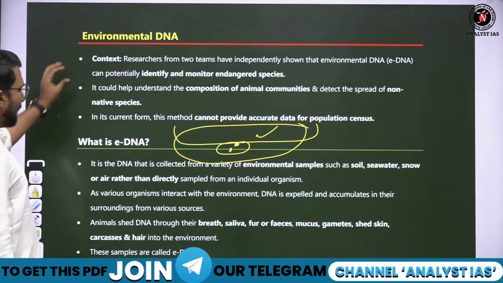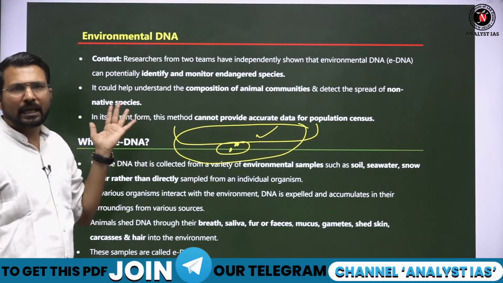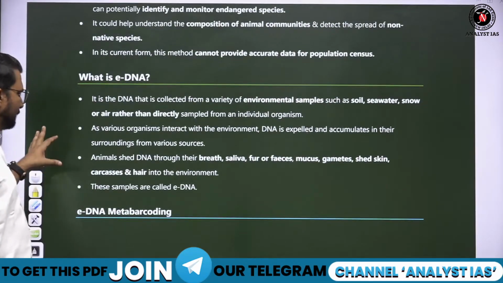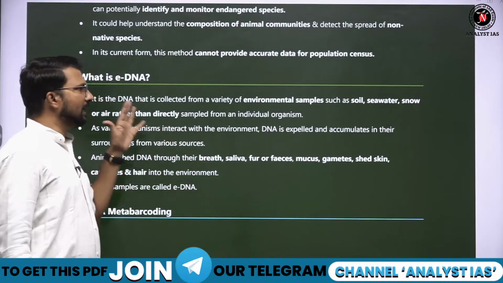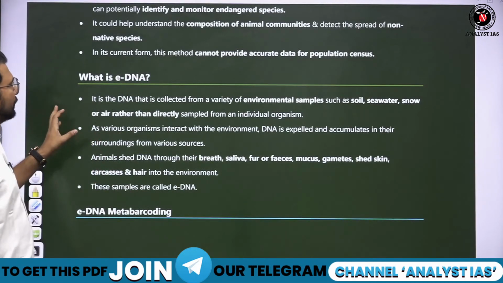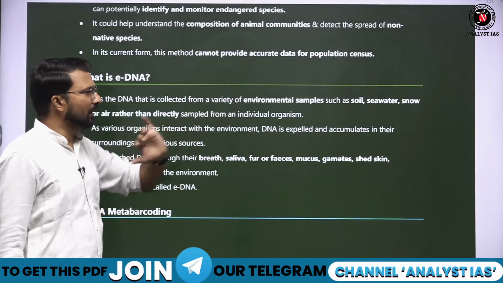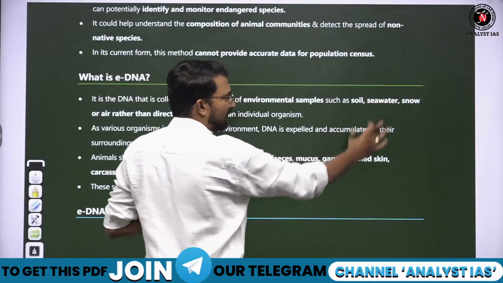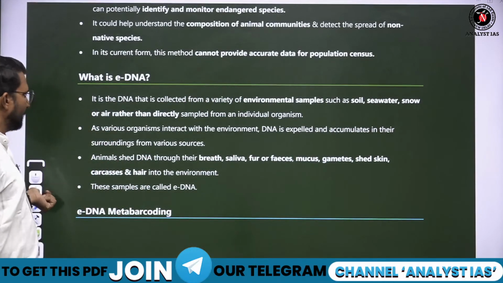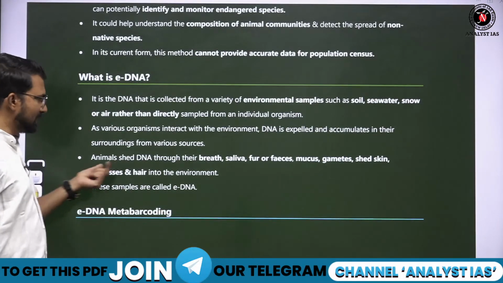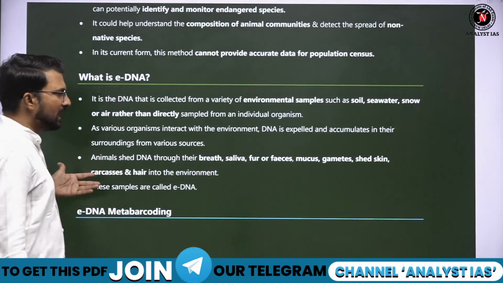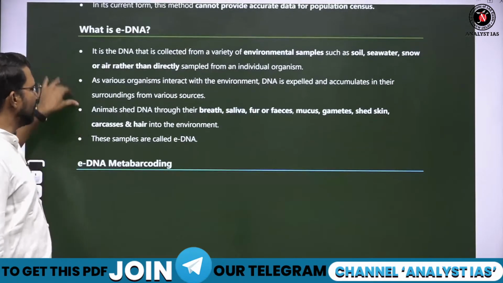Fine. So what is environmental DNA? We will find those free DNAs lying in the environment, and on the basis of eDNA sequencing, उसके बेसिस पर हम गेस करेंगे कि कौन कौन सी स्पीसीज यहाँ पर कभी एग्जिस्ट रही होंगी, ये नेटिव है या नहीं है, नॉन नेटिव है. So it is the DNA that is collected from a variety of environmental samples, like soil से मिलेगा, sea water से मिल सकता है, snow में मिल सकता है, और air में मिल सकता है. Fine. On the basis of this, like animal's saliva, breath, faecal material, mucus, gametes, dead skin are there. So in all these, in carcass, in hair, in all of these the DNA will be found.